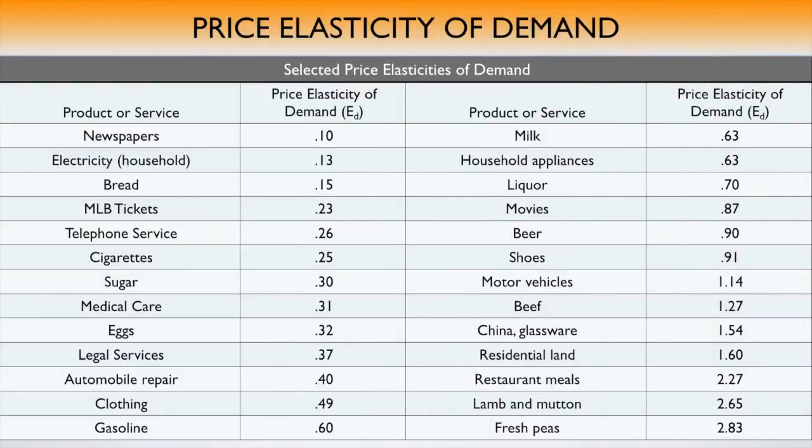Some of the elasticities of goods in this table are surprising. Use the determinants of demand to discuss why Major League Baseball tickets are not inelastic, but they are more inelastic than gasoline. What makes newspapers, movies, and beer inelastic?